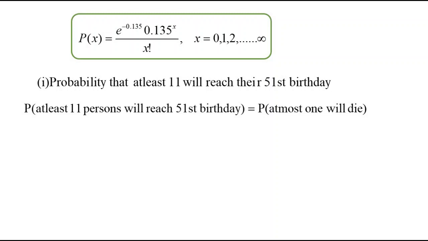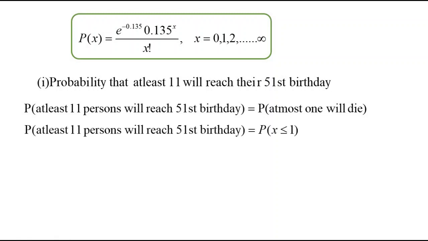So it is equivalent to saying the probability that at least 11 persons will live is the same as saying the probability that at most one will die. So the probability of x less than or equal to 1, because here we have taken the random variable as the number of people who will die. That is why I have taken it this way.